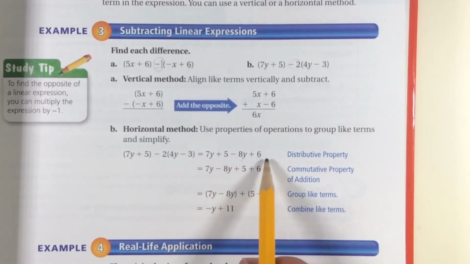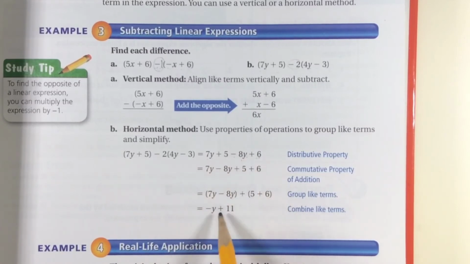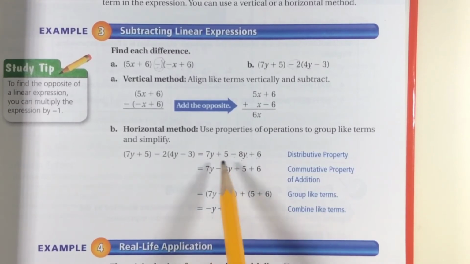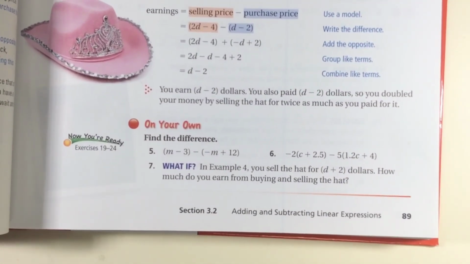Now we can combine like terms. 7y and negative 8y leaves me with negative 1y, or you can just write that negative y because the 1 is unneeded. 5 and 6 is 11. So negative y plus 11. Well, that was fun. Let's give a couple of these a try.